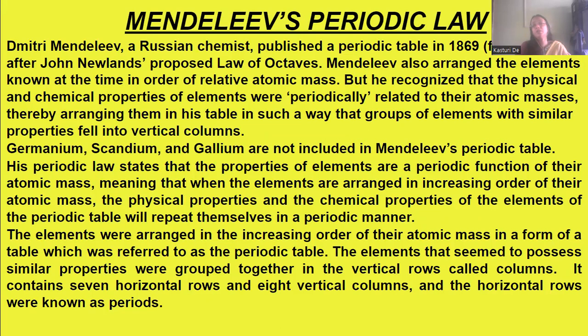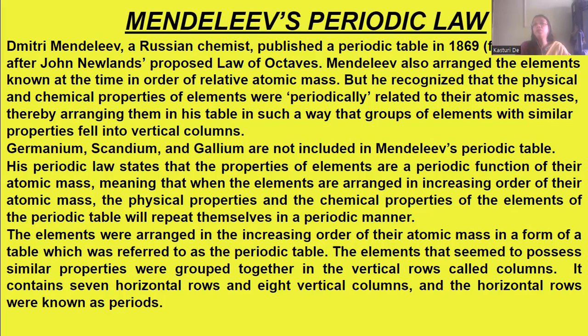First, Dmitri Mendeleev was a Russian chemist. He published a periodic table in 1869, 5 years after John Newlands proposed his law of octaves. Five years after Newlands proposed it, Mendeleev proposed the periodic table.